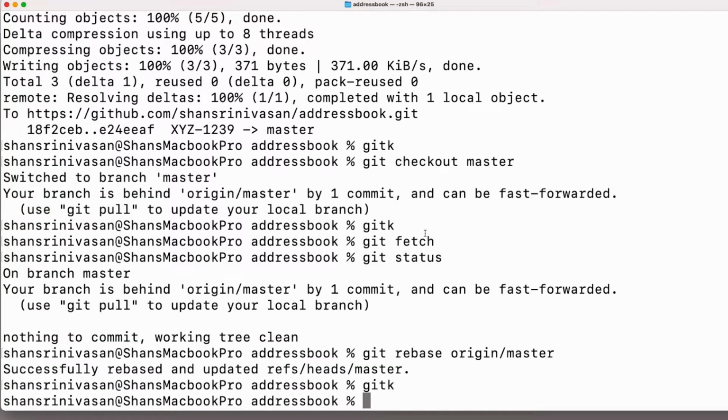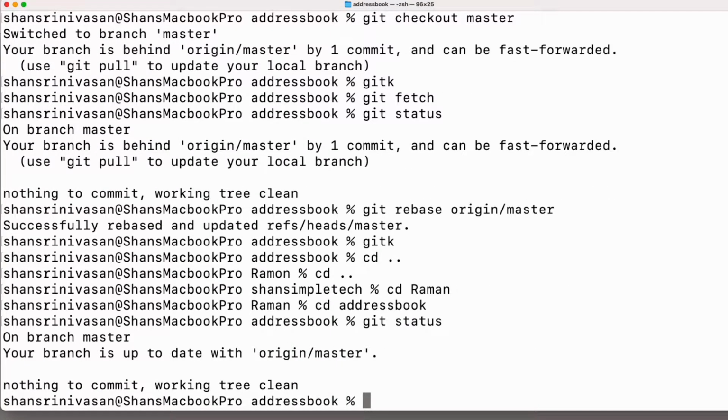Let's see what Raman sees. Raman is still seeing his master is up to date with origin master. Why? All these commands are not over the network. Raman still does not have any clue about what happened on the remote repository.